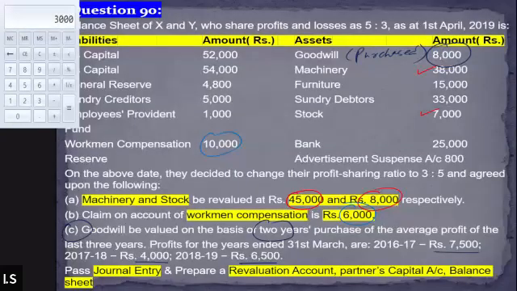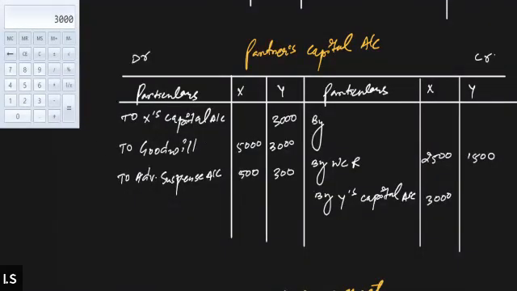Now, we are done with the asset side. How did we get that 500 and 300? See, the amount of advertisement suspense account was how much? It was 800, na? It is to be distributed between the partners. So X is going to bear in the old ratio 5 by 8 and Y will be bearing 3 by 8. So when you calculate 5 by 8 of 800 and 3 by 8 of 800, you will get 500 for X and 300 for Y. Got it? This is how we got 500 and 300. Okay. Coming back to the question.